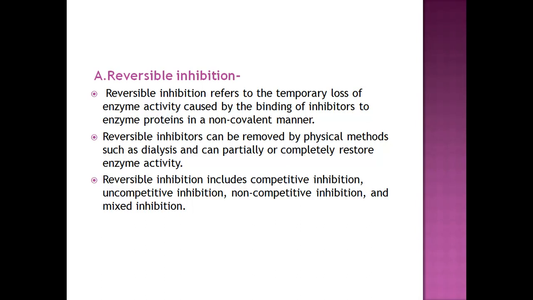Reversible inhibitors can be removed by physical methods such as dialysis, and can partially or completely restore the enzyme activity. So we can simply remove the inhibitor which is bound to the enzyme by some physical methods. We can use dialysis, and after removing the inhibitor from the enzyme, it will restore its enzyme activity.